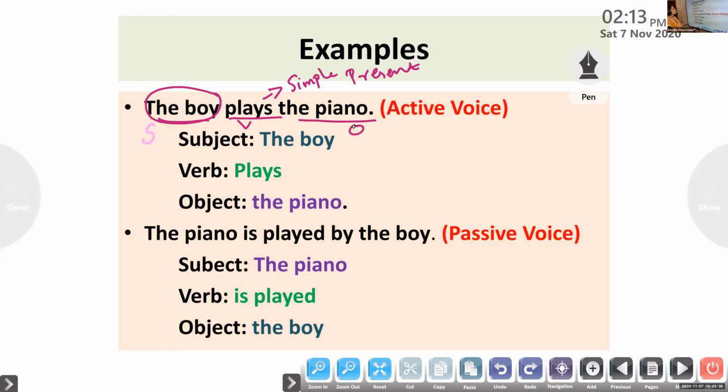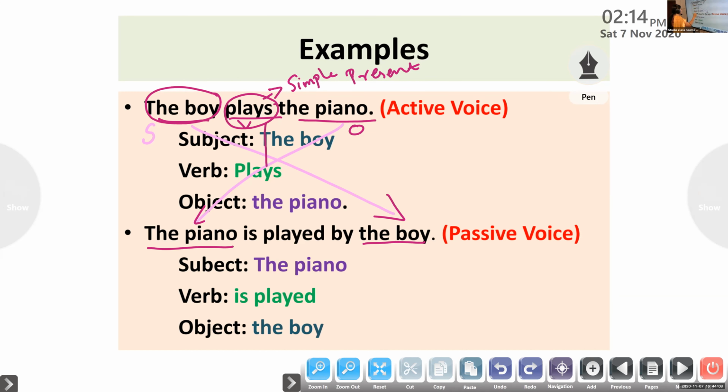Now, how to change the sentence into passive voice? Remember the tense form. So which be form should you use? The piano is the singular subject because we have interchanged the position of the subject and object, right? Look at here, just interchanged. The piano is the subject of the passive voice. The boy is the object of the passive voice.